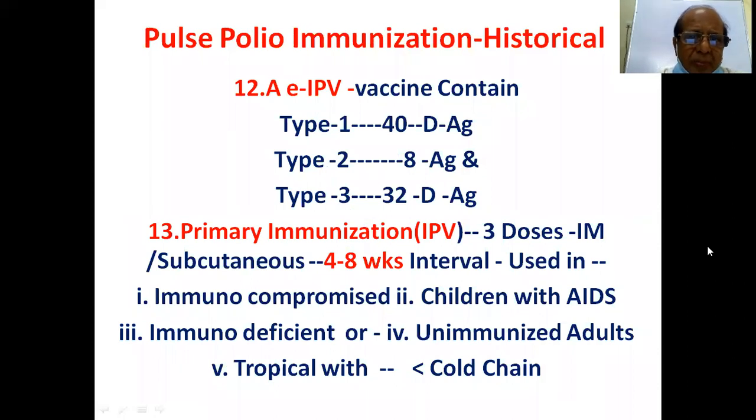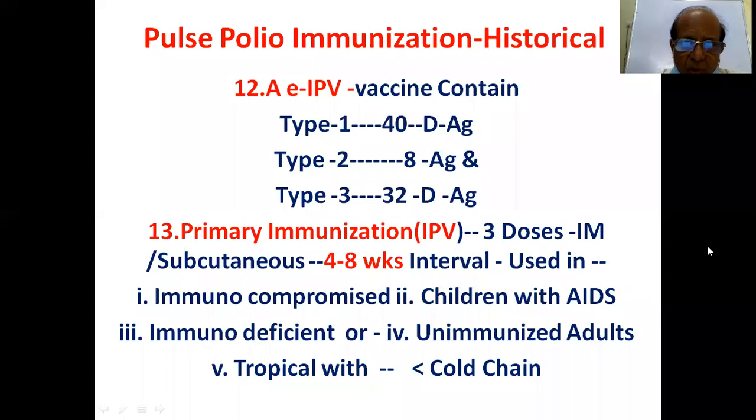And the IPV vaccine contains type 1, type 2, type 3 with the D antigens. Type 1 is 40 D antigen, type 2 is 8 D antigen, type 3 is 32 D antigen. So what is primary immunization? The 3 doses of IM or subcutaneous, at 4 to 8 weeks interval, especially IPV,